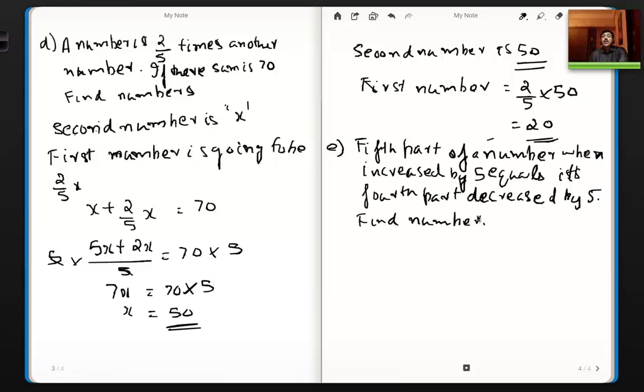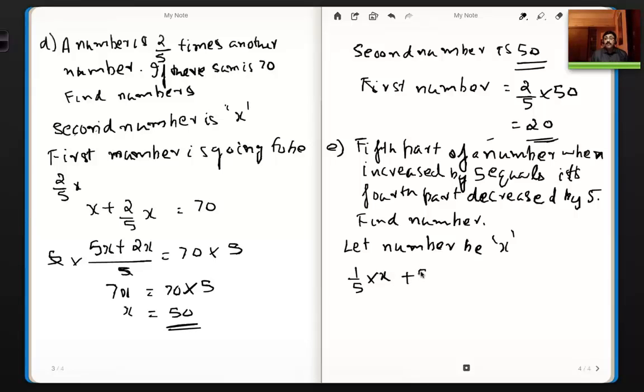So the fifth part of a number when increased by 5 equals its fourth part. Now what is the fifth part? Let the number be x. We're saying the fifth part of a number. The fifth part of a number is what? That is 1/5 of that number, which is 1 by 5 into x. That's the fifth part of it.